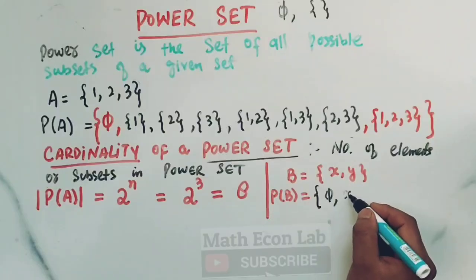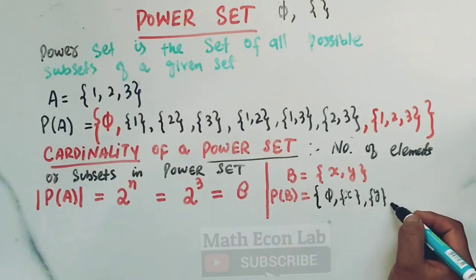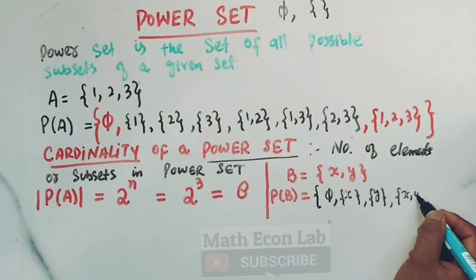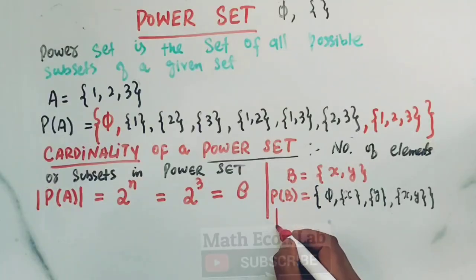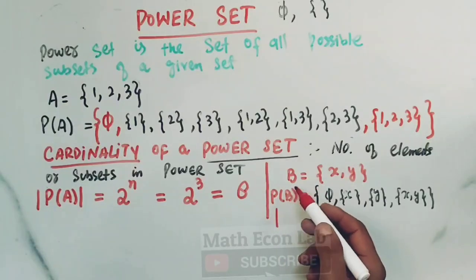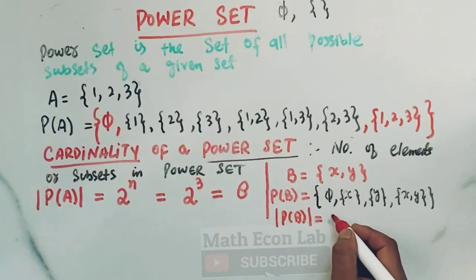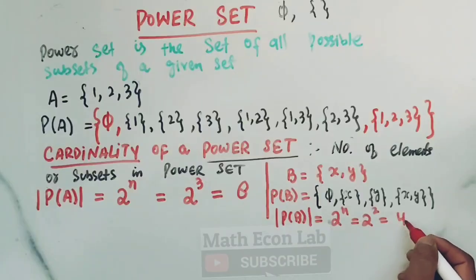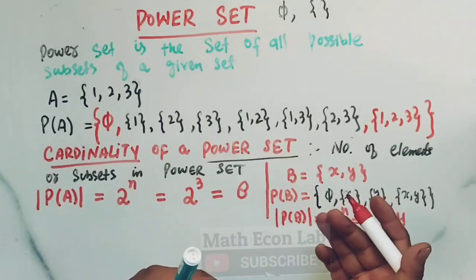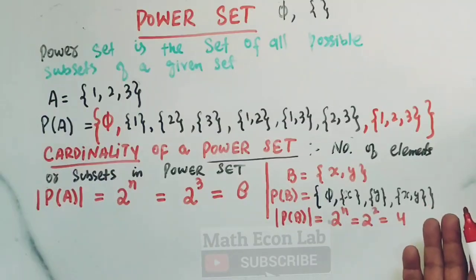Then we will have {x}, then we will have {y}, then the given set {x, y}. These are all the subsets of the given set. Now this denotes the power set. Now the cardinality of the power set of B will be denoted by this symbol. It is equal to 2 raised to the power n. Here we have 2 elements, so we have 2 squared. That means we will have 4 elements. So how many subsets are in a given set? That's called the cardinality of a power set.